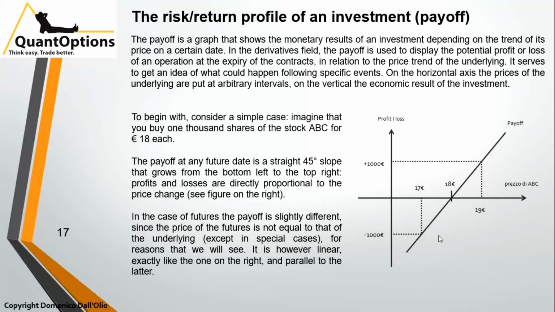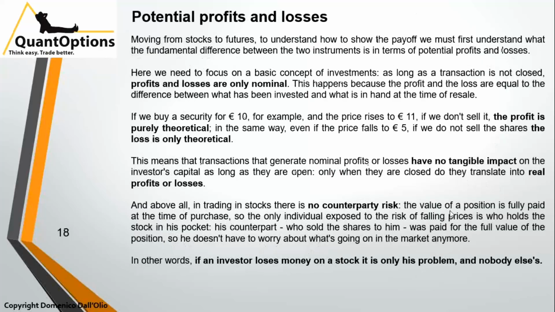It's a straight line. In the case of futures, the payoff is slightly different, since the price of the futures is not equal to that of the underlying, except in some special cases. For reasons that we will see, it is still linear, exactly like the one on the right, and parallel to the latter, because if the spot price is 18, the futures price is not 18. It could be something higher or something lower, depending on some specific situations. But still, the payoff is a straight line and is parallel to the one shown here.